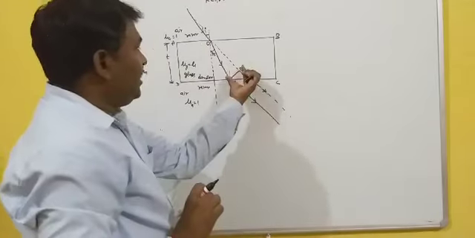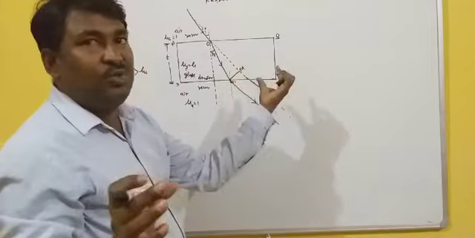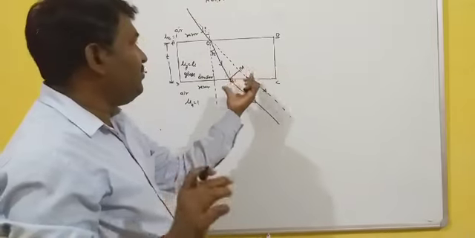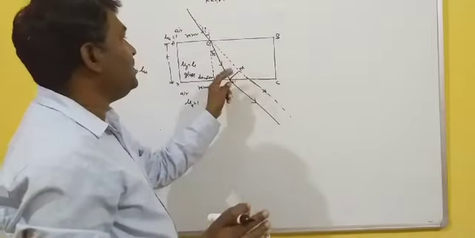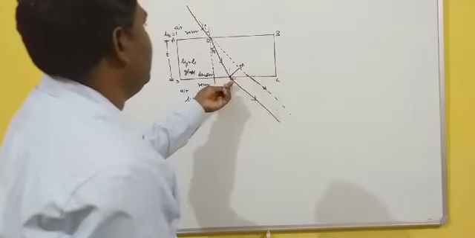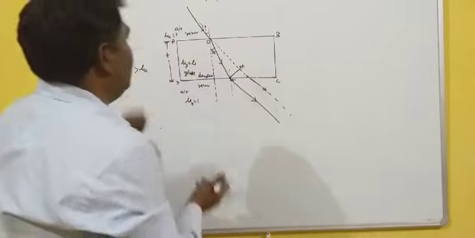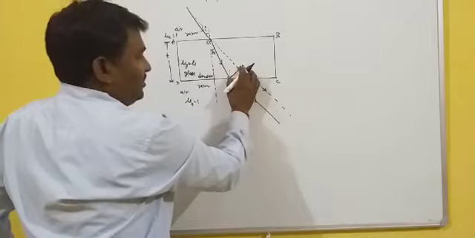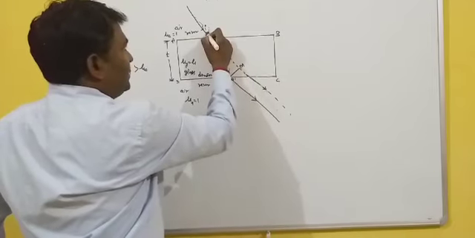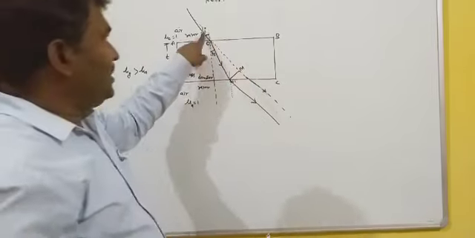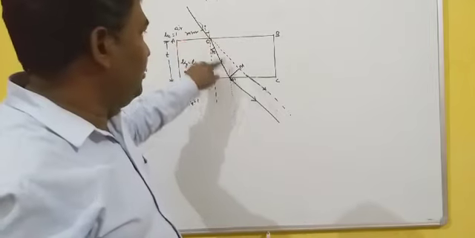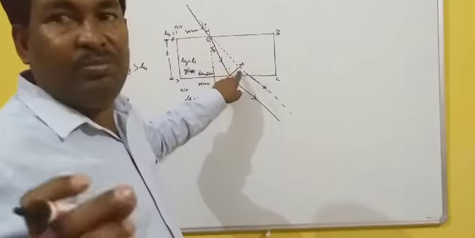Now this lateral shift depends on many different factors. We can calculate numerically, otherwise we can discuss with theory only. This lateral shift depends on the angle of incidence. If the angle of incidence is more, the lateral shift will be more.